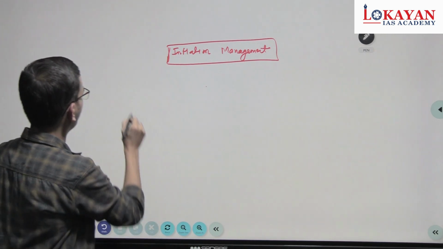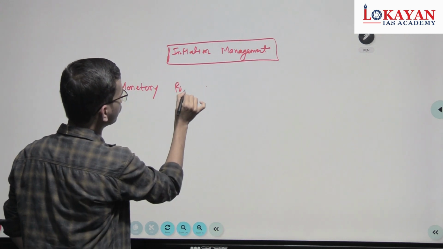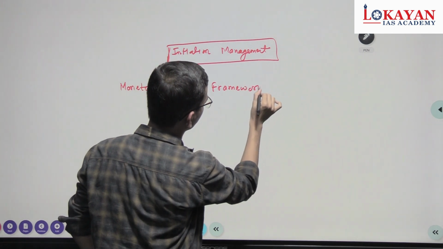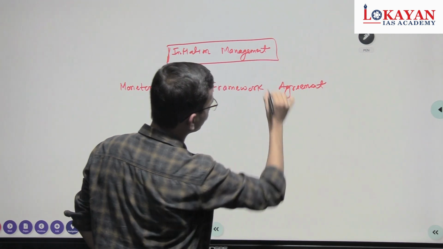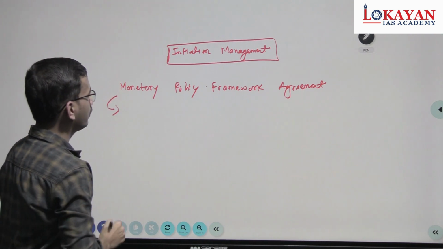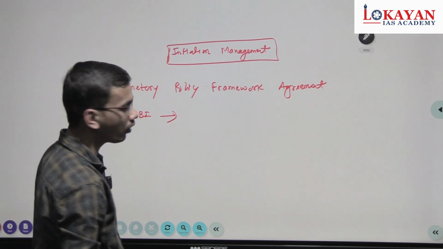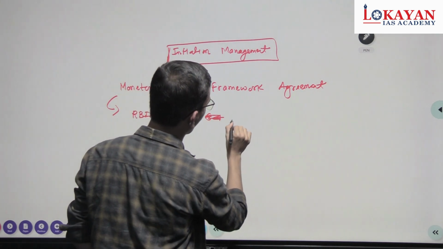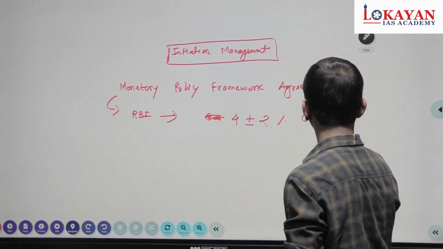As per the monetary policy framework agreement, RBI is to maintain inflation within the bound of 4 plus or minus 2% CPI.